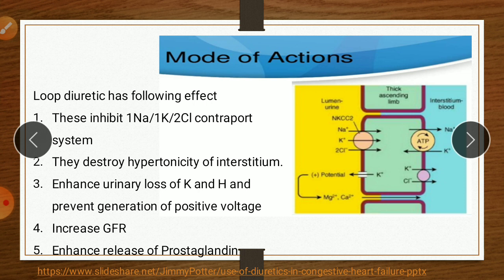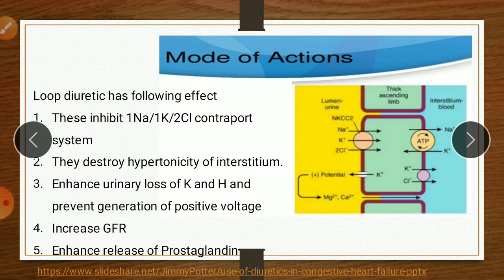Due to no generation of positive voltage, paracellular reabsorption of other cations also decreases. Then this diuretic increases the flow rate of luminal fluid passing to the macula densa cell.